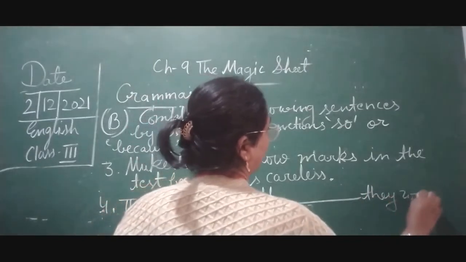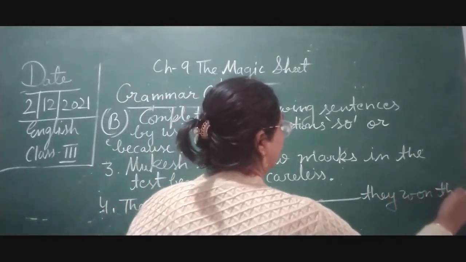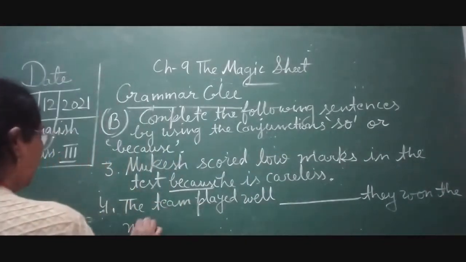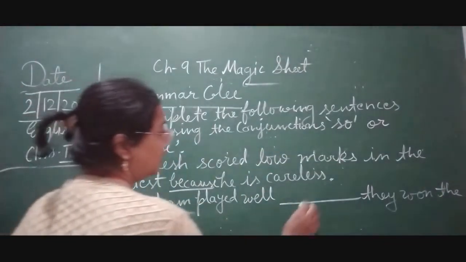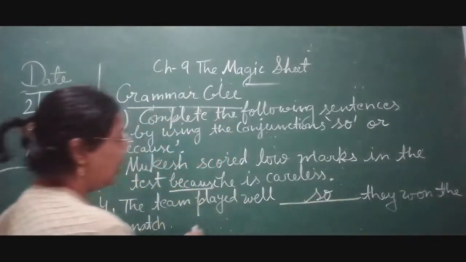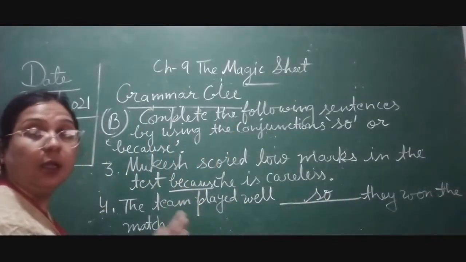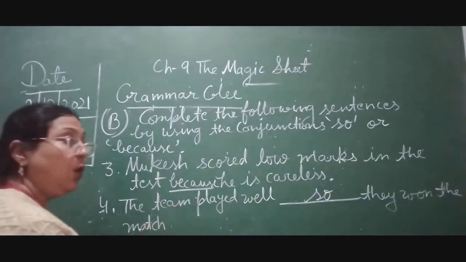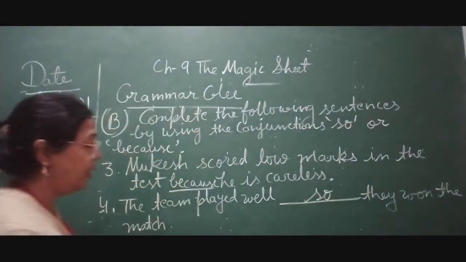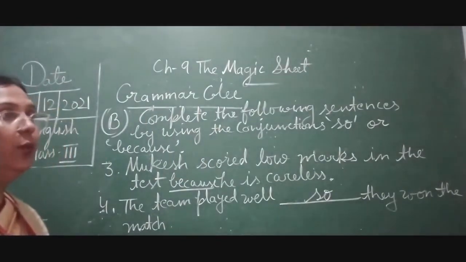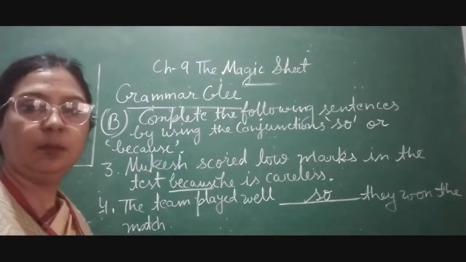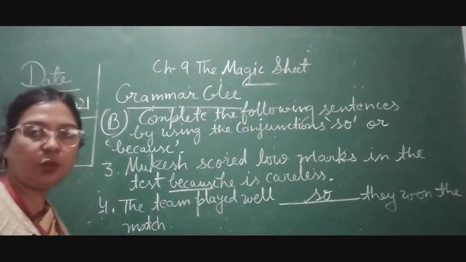Okay, the team played well. Team ने अच्छा खेला. So they won the match. Now here children you can see we have given the reason why. So children, completed. So we have done.